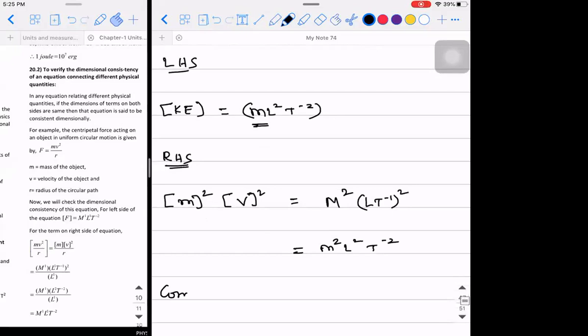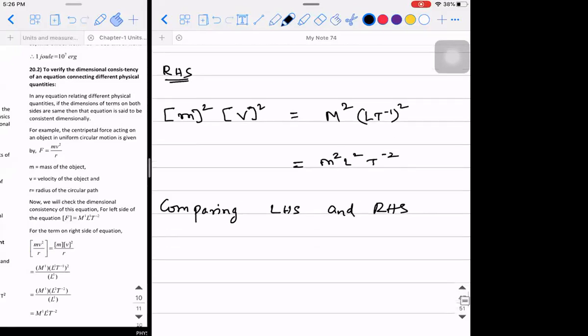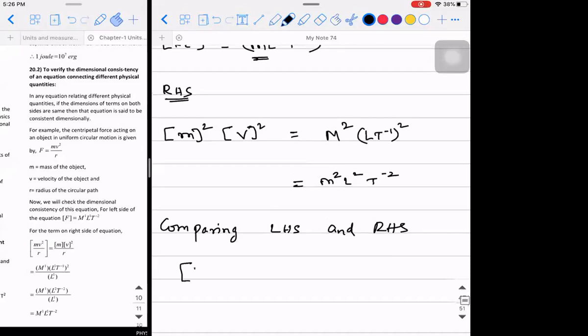So comparing, here you need not put a bracket like this; you can use a normal bracket also. Comparing LHS and RHS, what can I say? The dimensional formula of kinetic energy is not equal to the dimensional formula of m square and v square.